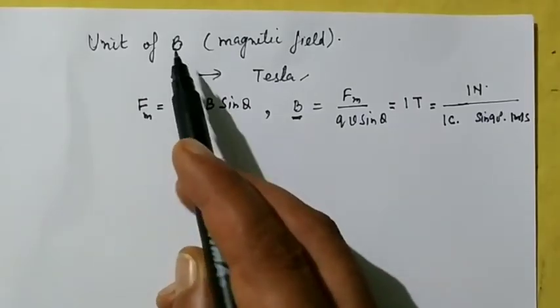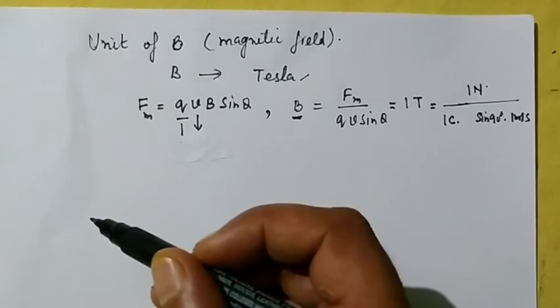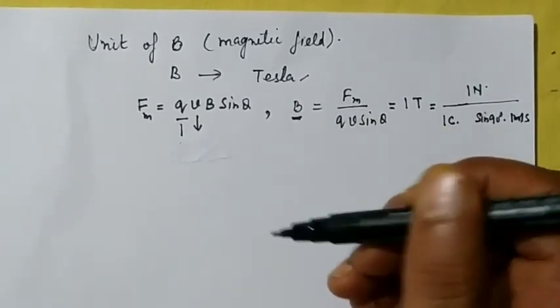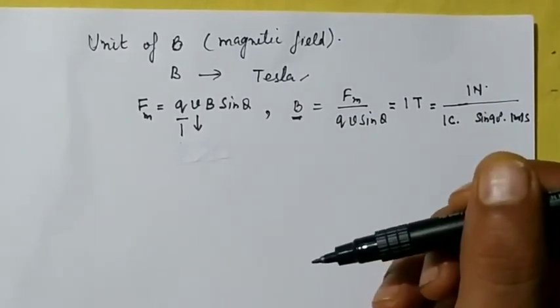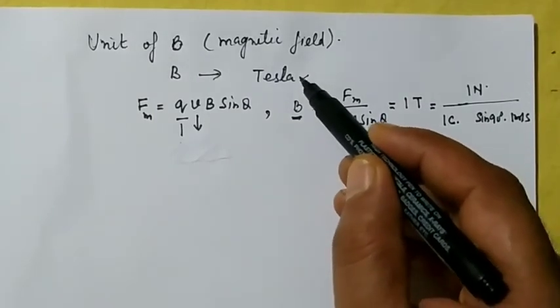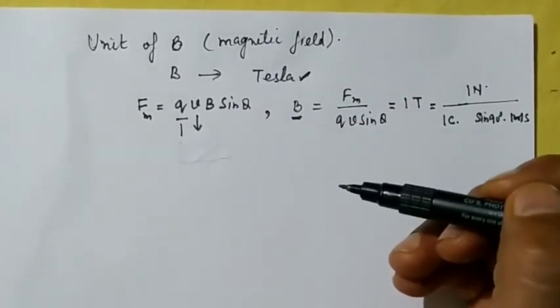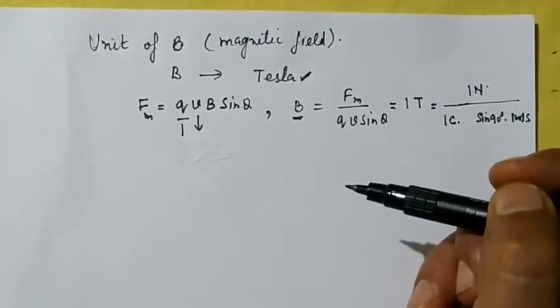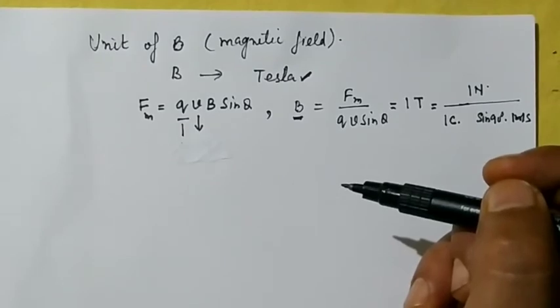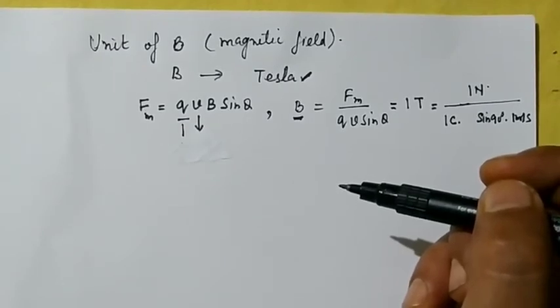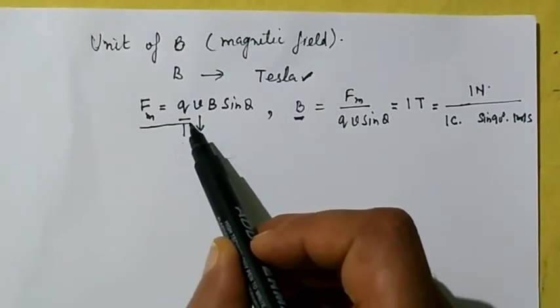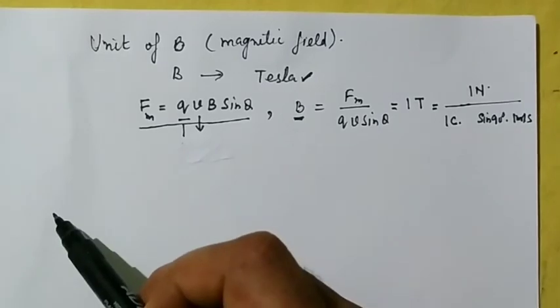About the unit of magnetic field. The unit of magnetic field is Tesla. To honor a scientist named Nikola Tesla, they honor him by keeping the unit of magnetic field as Tesla. So now next is, how will you define, or when can we say that the magnetic field is 1 Tesla? So we can define it with the help of the Lorentz magnetic force.